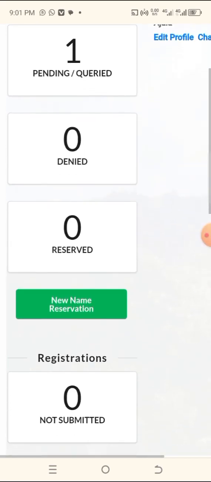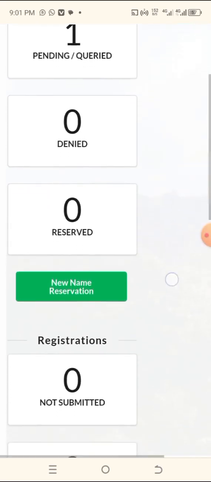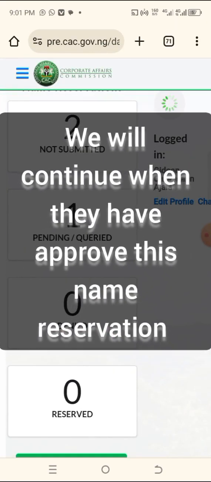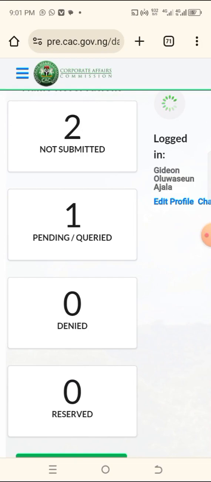Now let's come down to this one. So when they have approved it, they are going to give you the approved number. They will give you the approved number.